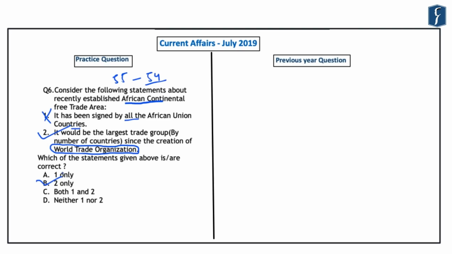And hence, this African Continental Free Trade Area becomes extremely important for us from the preliminary examination, and particularly because it would be the largest trade group by the number of countries joining it since the creation of World Trade Organization. With this, let's take up the next question now.